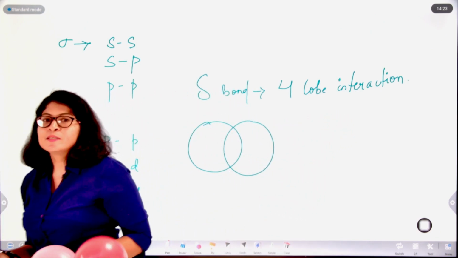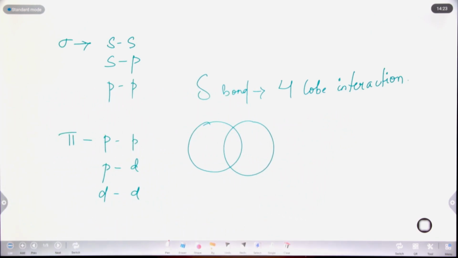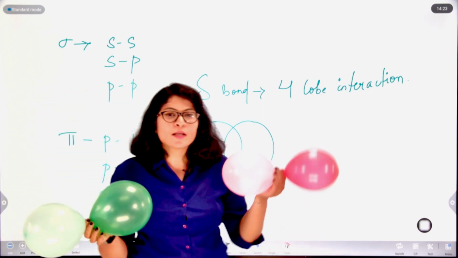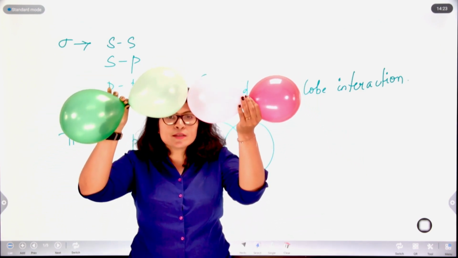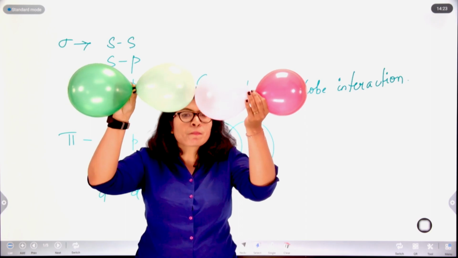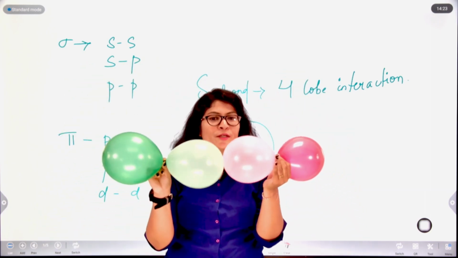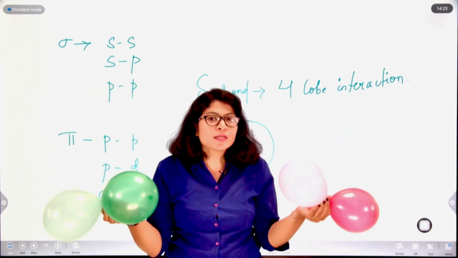Okay. Next is P-P. I have shown you already. This is one p orbital, this is another p orbital. If I am bonding these two along the internuclear axis, this results in the formation of a sigma bond. Along the internuclear axis, they will be forming a sigma bond.